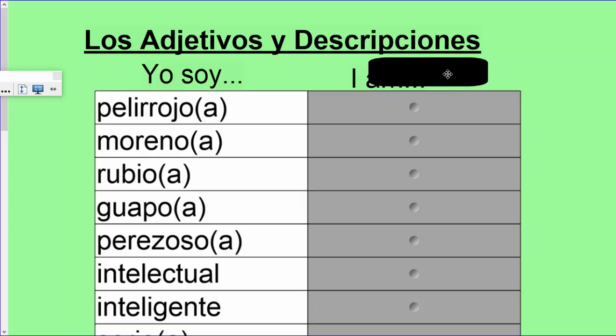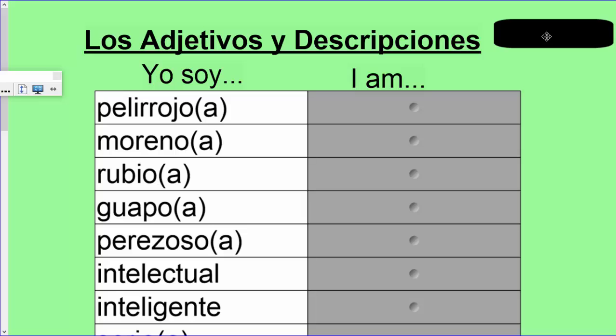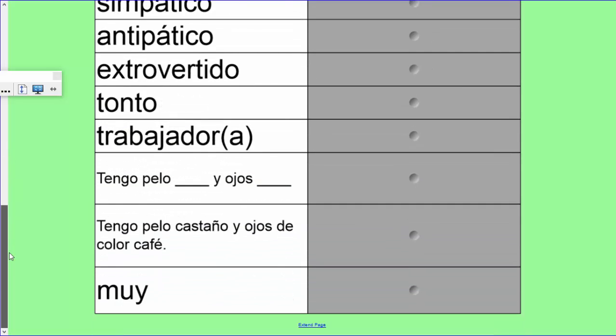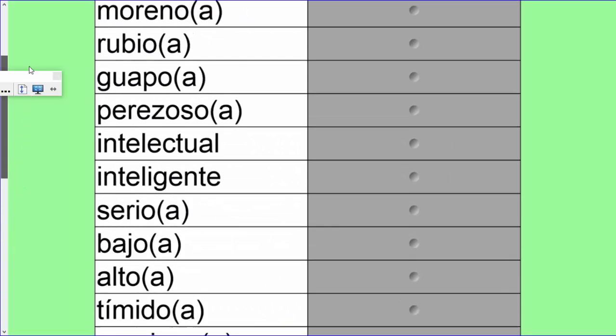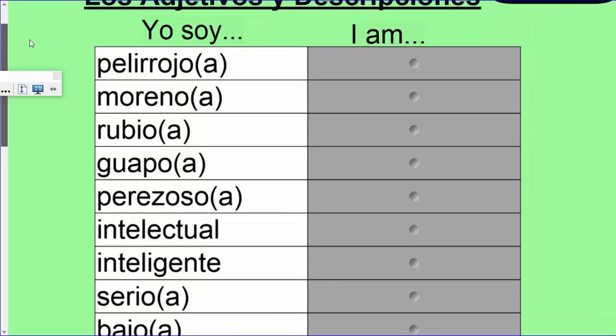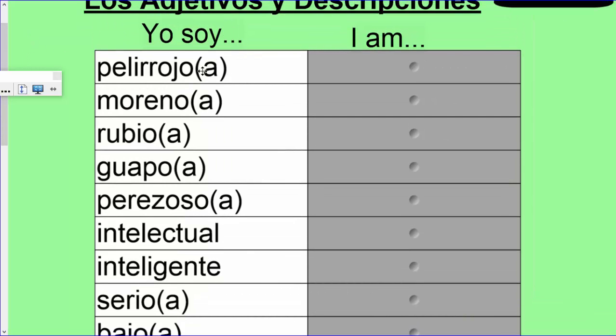So as you know already, that is how you say I am. So when you want to describe yourself in a certain way, you will start with yo soy. And then underneath that, you can see there are a list of adjectives that we're going to fill in. So if I scroll down here, you can see all the ones that you have in front of you. And each adjective, if it ends in an O, also has this A in parentheses.